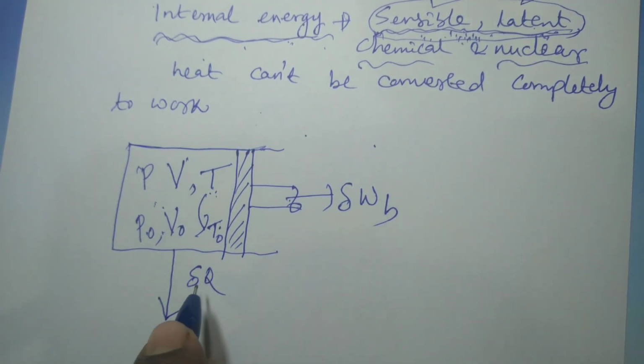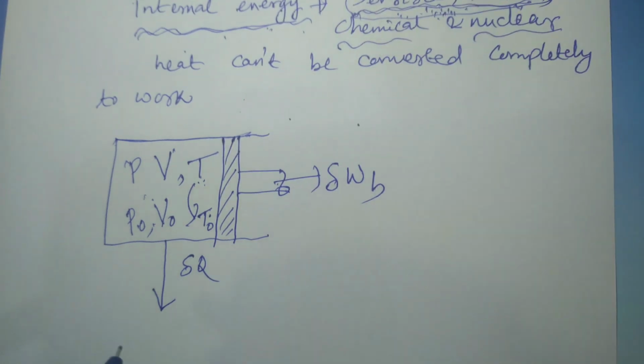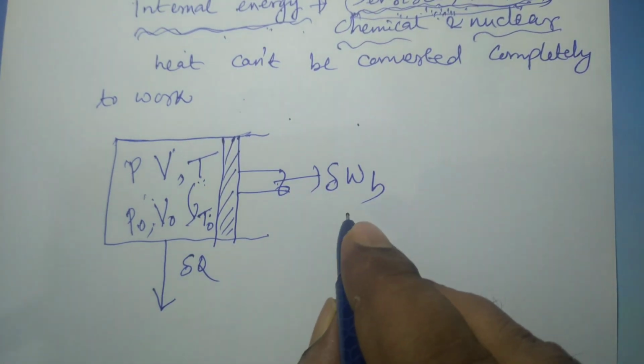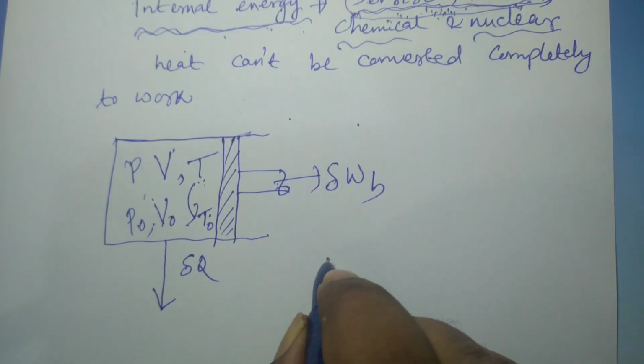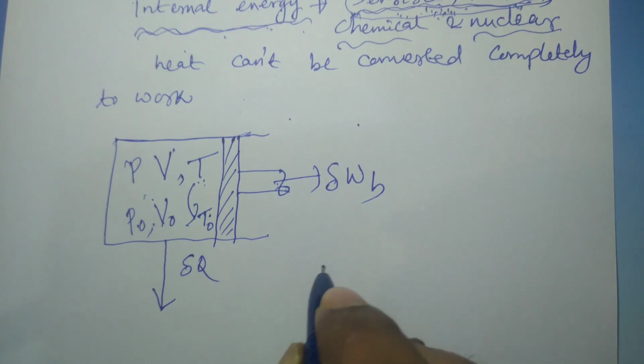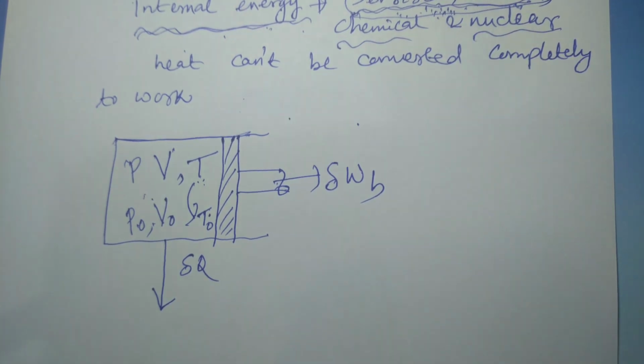In a reversible process, heat can be transferred through an infinitesimal temperature difference. It cannot be transferred through a finite temperature difference.